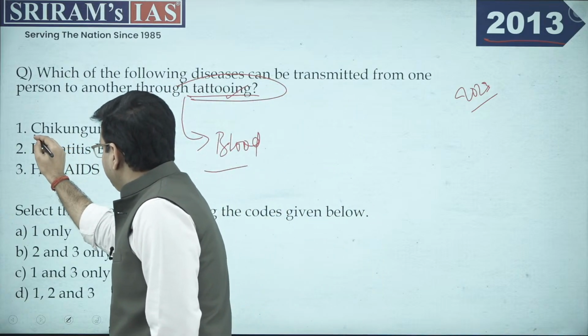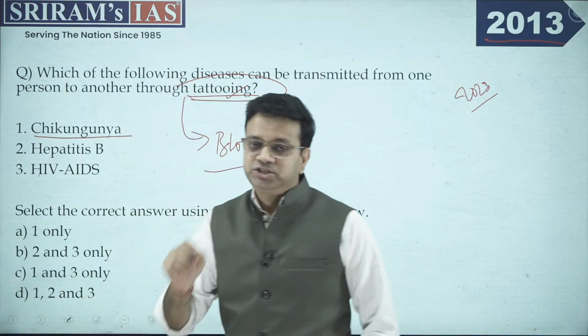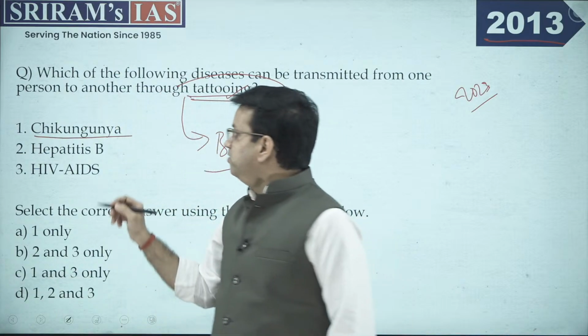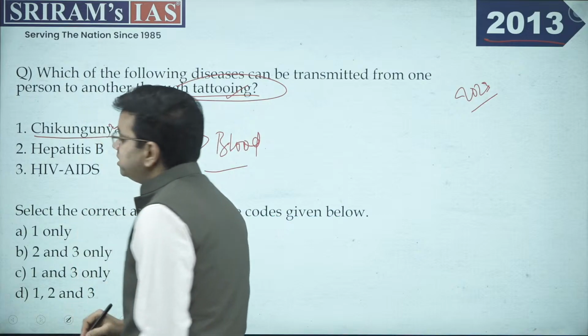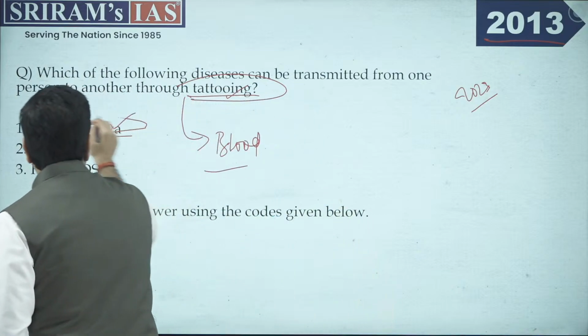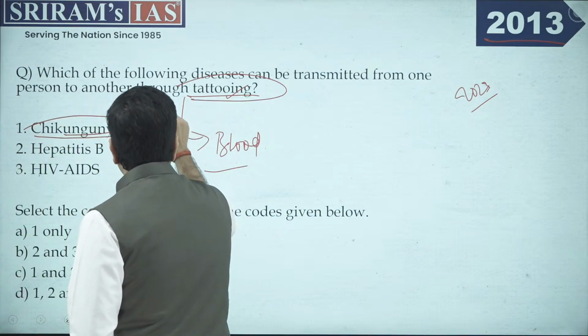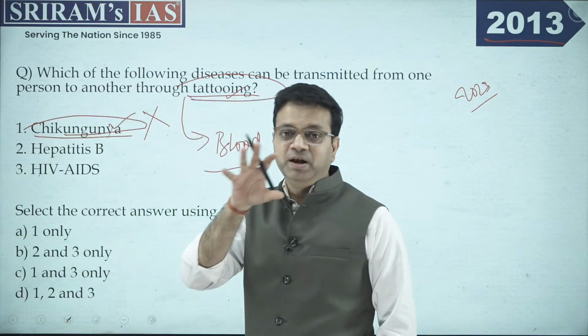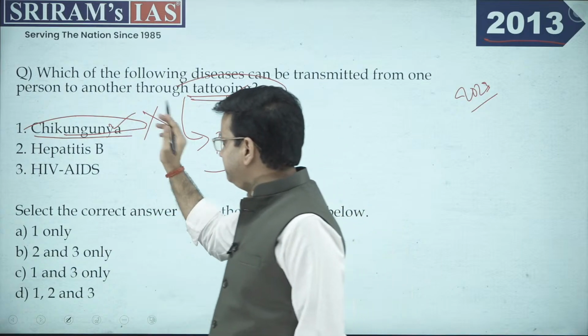Now, the basics we have been discussing with the other question. Chikungunya is a disease which can only be transmitted through the Aedes aegypti mosquito. This is a mosquito or vector-borne disease. This has nothing to do with the blood part. It is not a blood-borne disease. So this is definitely eliminated.